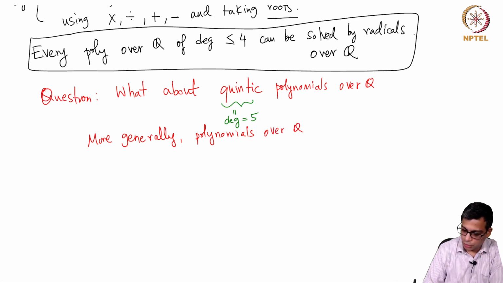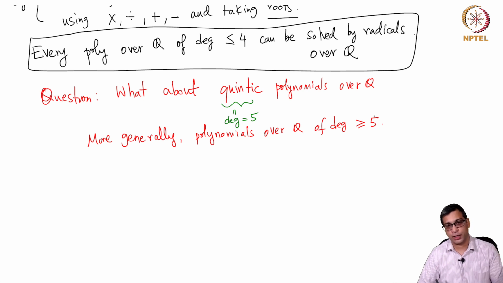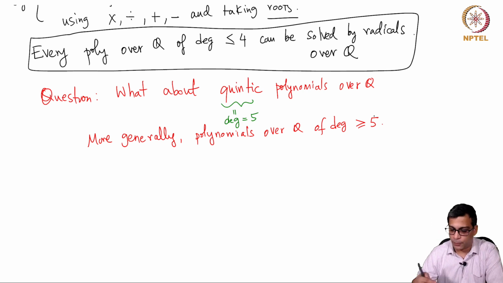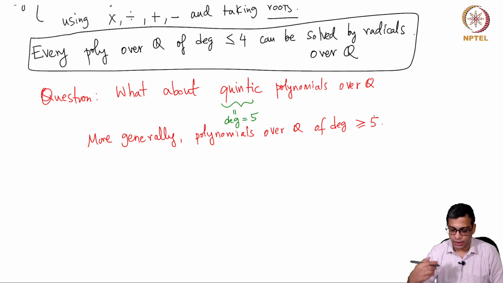Polynomials over Q of degree at least 5. The problem of solving quadratic, cubic and quartic polynomials was solved, and it was not that difficult. Quadratic is very easy, cubic and quartic required some work, but it was possible to do, but people were not able to do it for degree 5. So naturally the question arose, is it possible? Can you solve a degree 5 polynomial by radicals? And obviously the question is, what about all higher degrees, degree 5, 6 and so on.